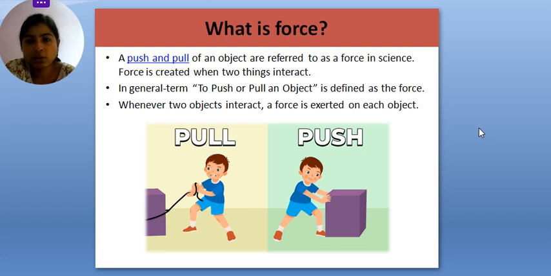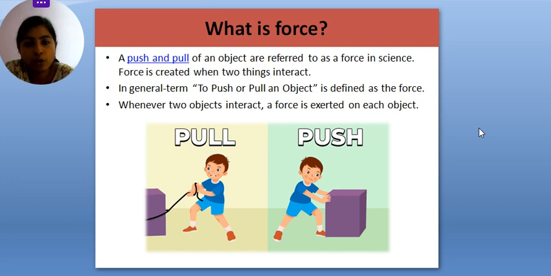Okay. So let me give the answer to this particular question: force is everywhere. Force is present everywhere. Why am I saying that force is present everywhere? Suppose I rub my hand, what is this? This is also a force. If I push someone, that is also a force. If I lift something, that is also a force. If I kick someone, that is also a force. Falling of leaves towards the ground is also a force, right?